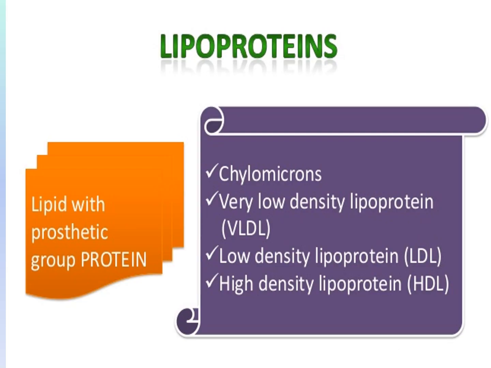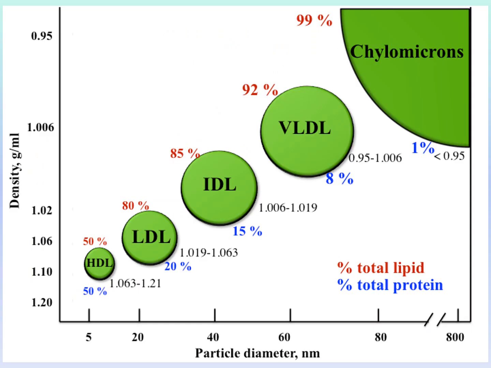We have four types of lipoproteins: chylomicrons, VLDL, very low density lipoprotein, low density lipoprotein, abbreviated LDL, and high density lipoprotein, which is abbreviated HDL. Again, we have four types: chylomicrons, VLDL, LDL, and HDL. Okay, all of them contain proteins and lipids.